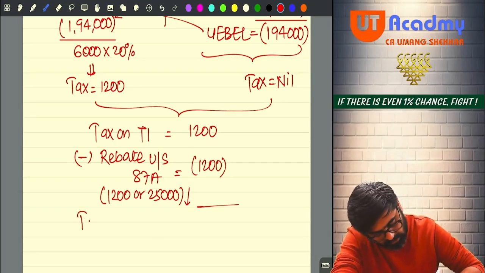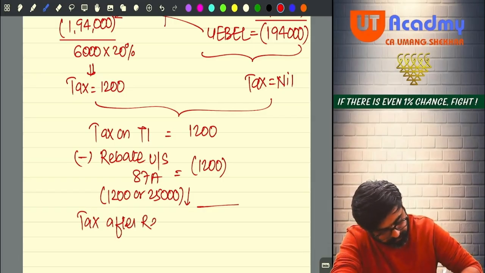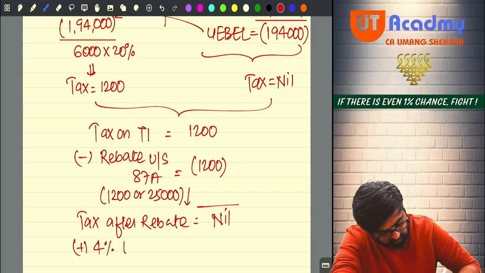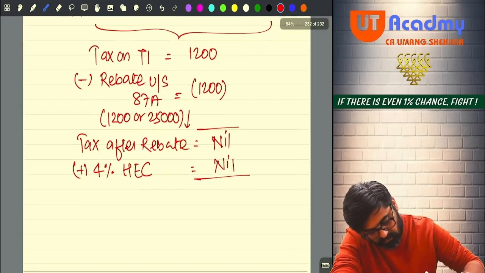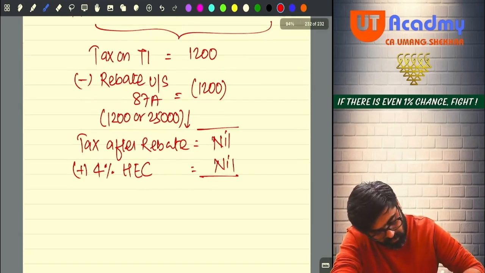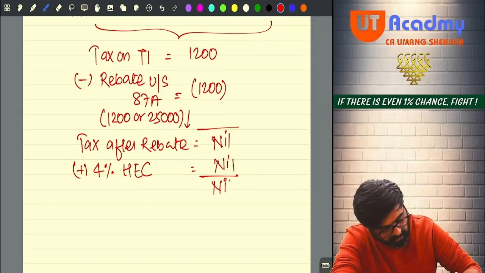How much will be the tax after rebate? That is nil. And on that add 4% health and education cess. That will be nil. So your final tax liability will be nil.